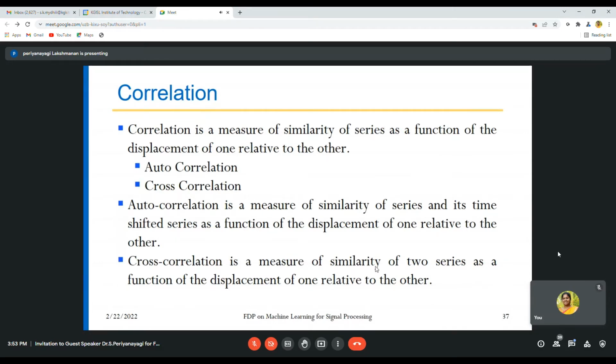As I told, in the example of a person speaking sitting to your right, you will hear it quickly in your right ear compared to your left ear, but it is the same signal, just a time shifted version. So we should not think this is one signal on the right side and another on the left side. It is the same signal. So it is a measure of similarity of series as a function of displacement.